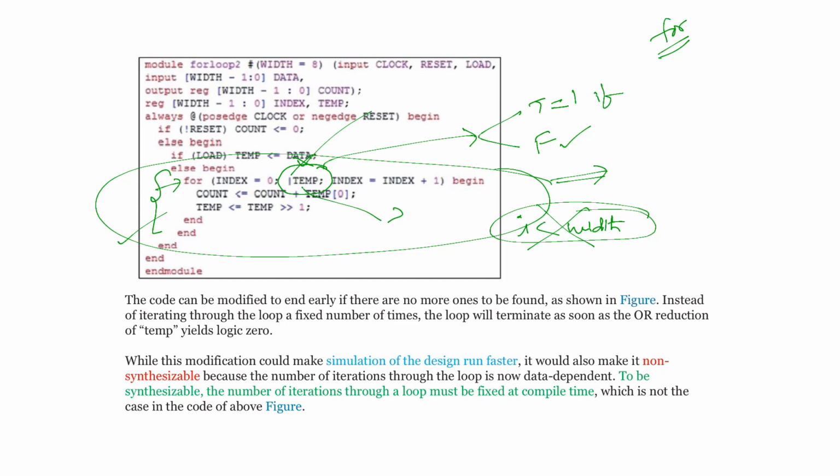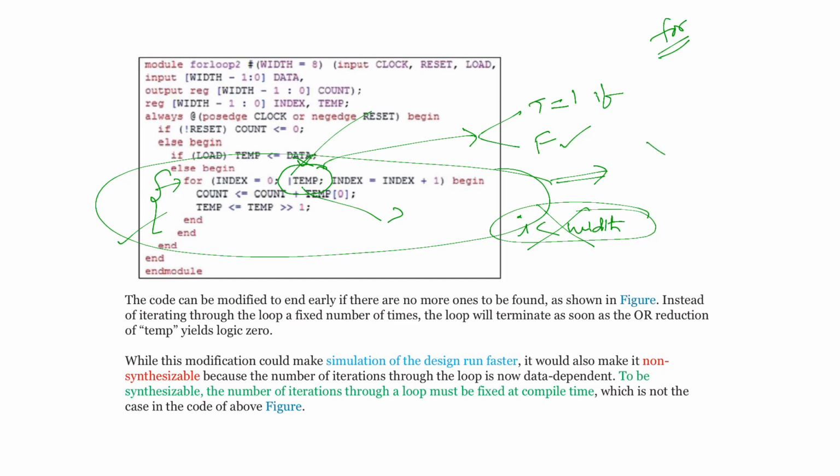If you want to make the code synthesizable, then iterations must be independent of data. Very, very important. Iterations of the loop should be independent of data if you want synthesizable code. So this code is not synthesizable.